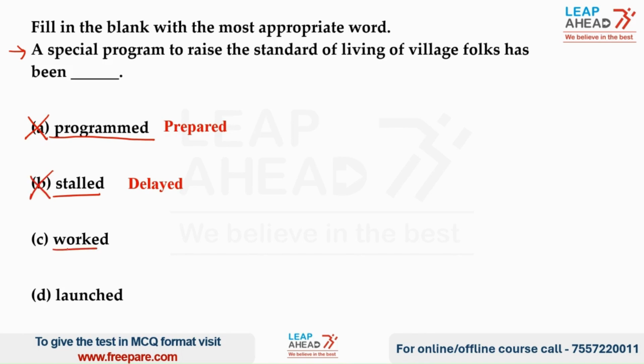Coming to option C, which is worked. The word worked refers to something which is processed or created. So we can eliminate option C as well. Coming to option D, which is launched. Now the word launched refers to something which has been started or begun. So we can say that the correct answer is option D.